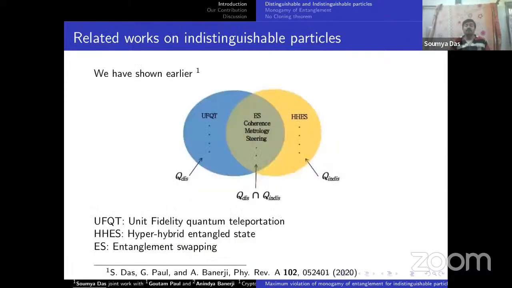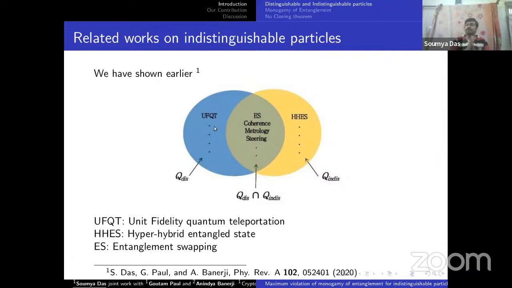Let us answer the puzzle. We have shown earlier that there indeed exist quantum properties or applications that are specific to distinguishable particles, specific to indistinguishable particles, and some applications that are more suitable for indistinguishable rather than distinguishable particles. We showed earlier in this Physical Review paper that unit fidelity quantum teleportation can only be performed using distinguishable particles.